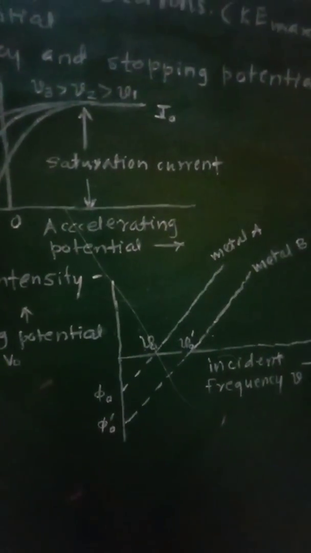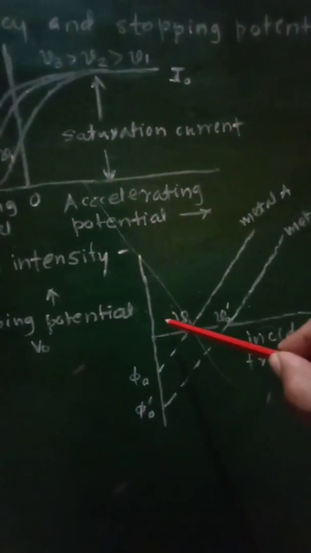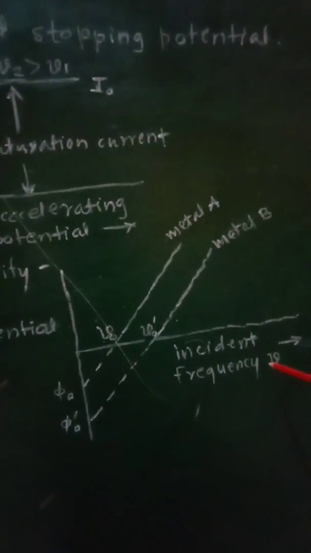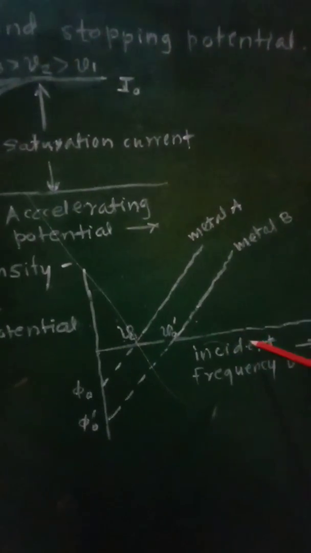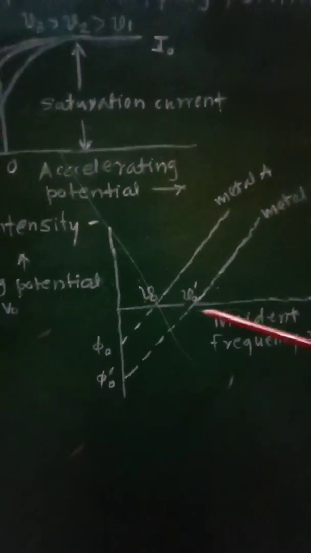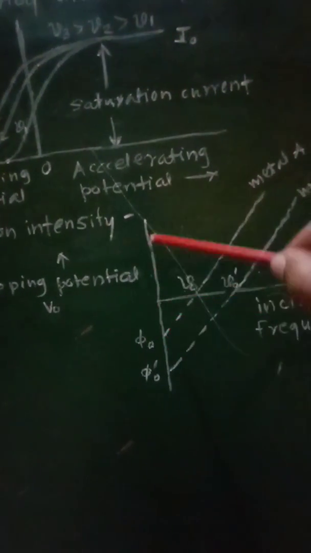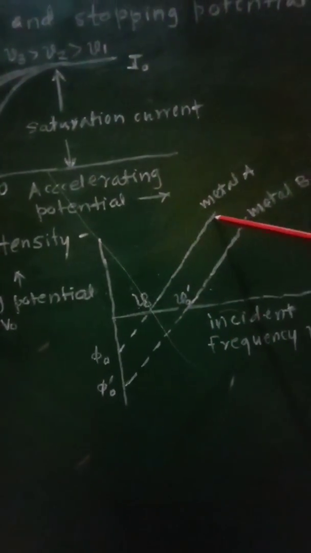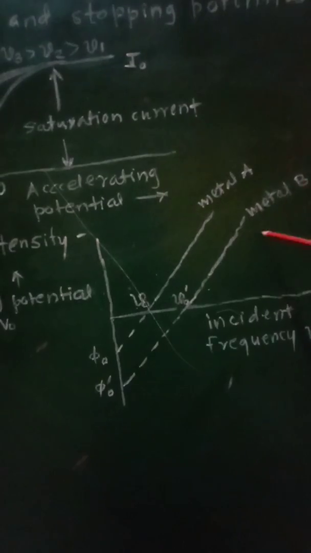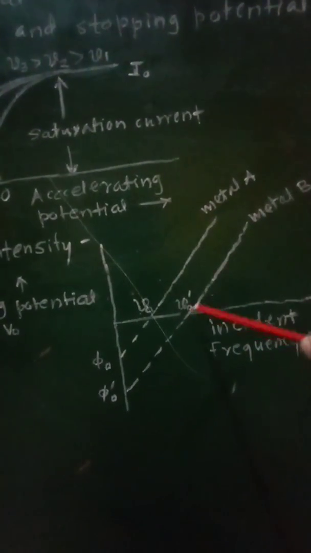Already we have seen it. If you plot the graph of the stopping potential phi 0 against the incident frequency nu, the frequency of incident radiation is plotted along the x-axis, and the stopping potential or cutoff potential is plotted along the y-axis. For different metals, this is the graph for metal A, this is the graph for metal B. In this case, the graph of stopping potential against frequency is linear.